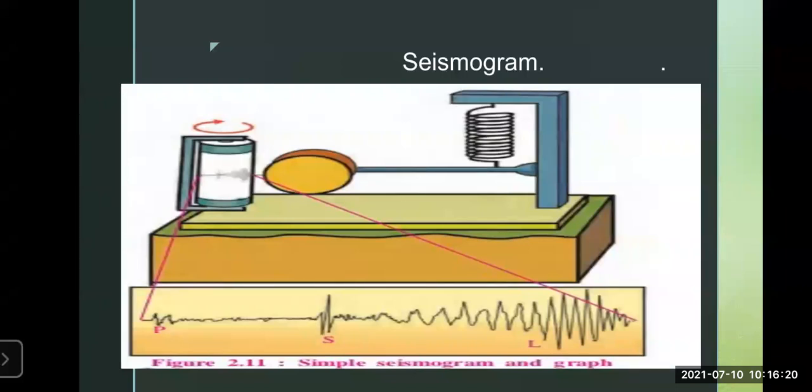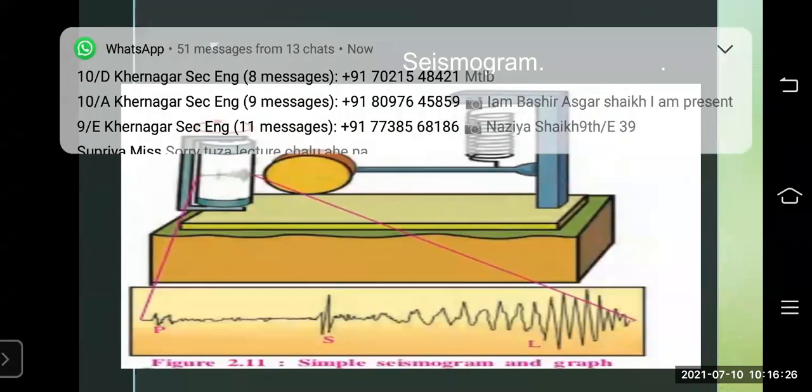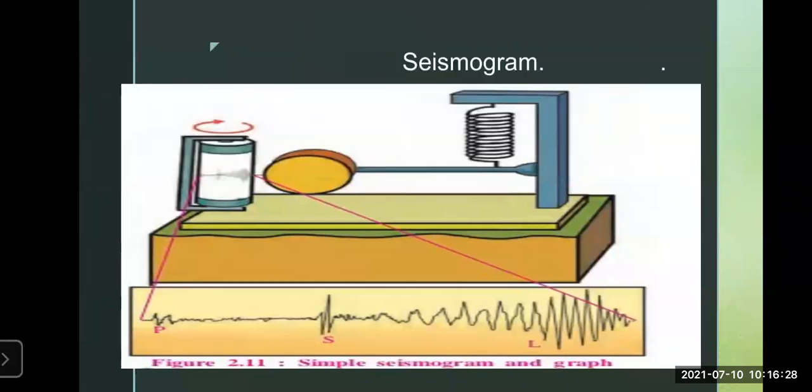Now, to understand the extent of the magnitude of the waves, an instrument is used which is called a seismograph. This diagram is there in your textbook. Through this instrument, a graph showing the movement of the seismic waves can be generated.